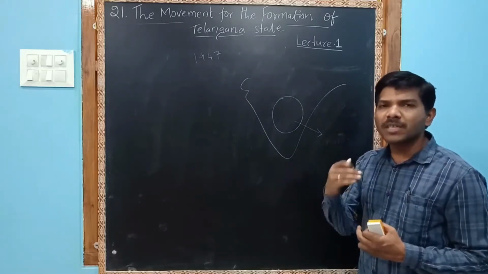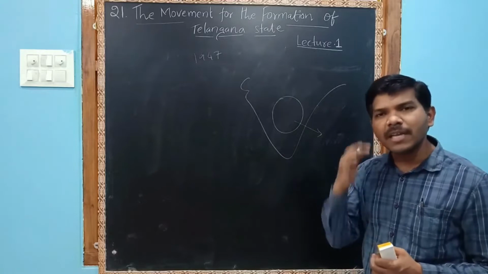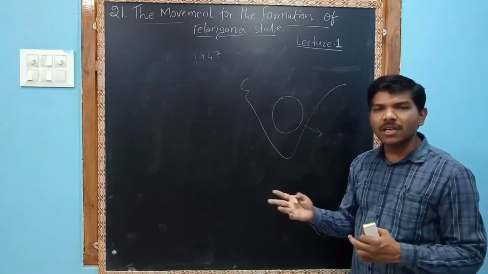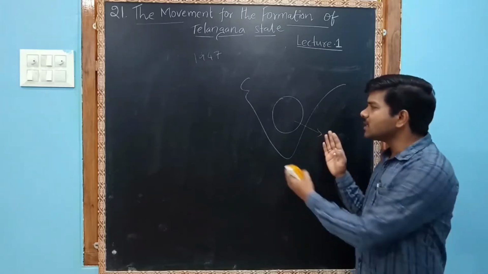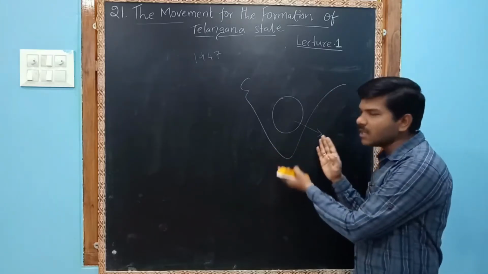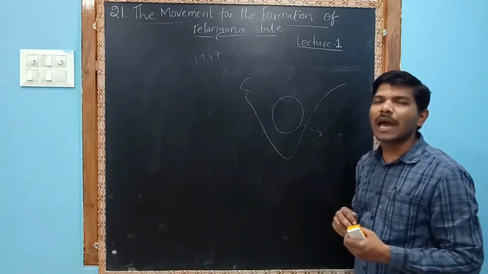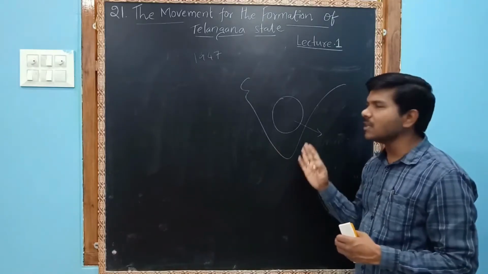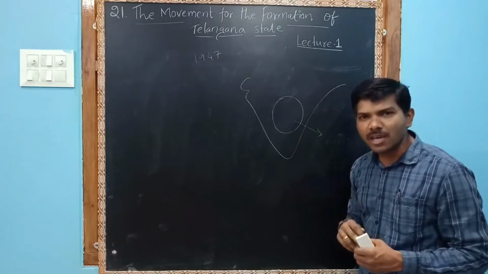Though the British requested that the kingdoms merge with either India or Pakistan, he did not accept. He didn't declare independence, and this led to monarchical rule.